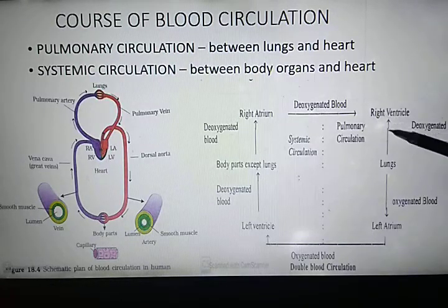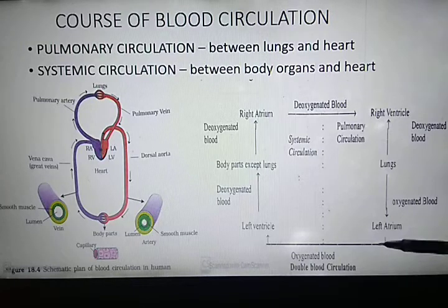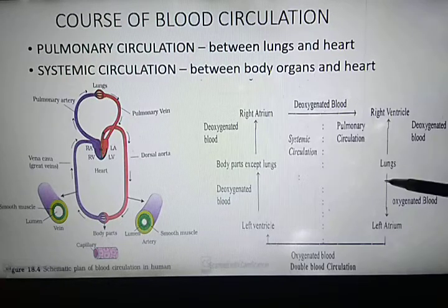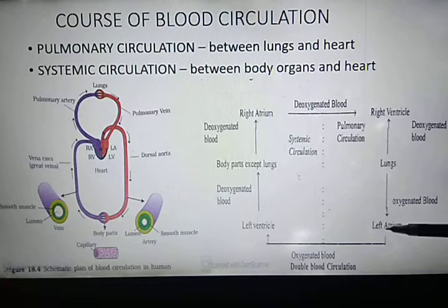This is known as pulmonary circulation. So what do we mean by pulmonary circulation? The flow of deoxygenated blood from the right ventricle to the lungs and return of oxygenated blood from the lungs to the left auricle of the heart is called pulmonary circulation.